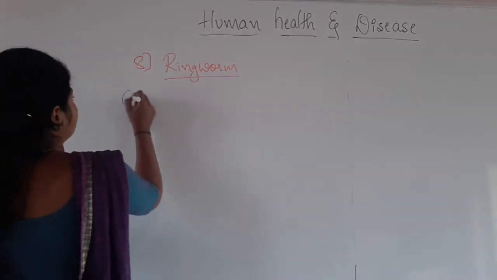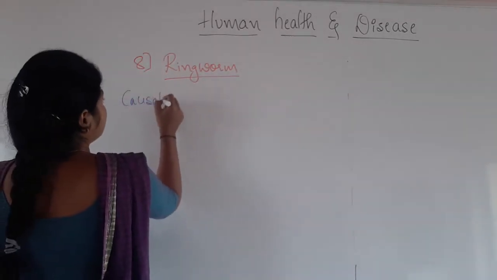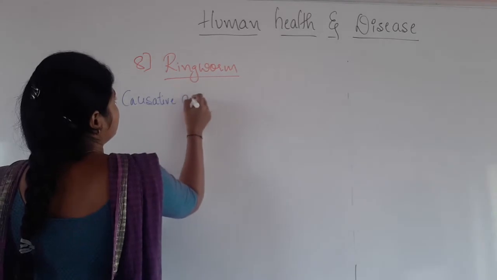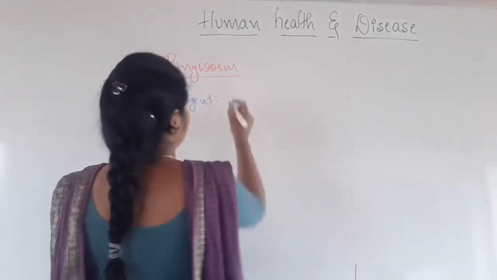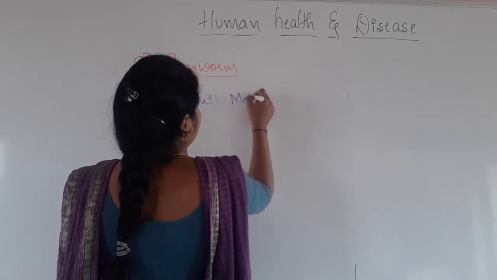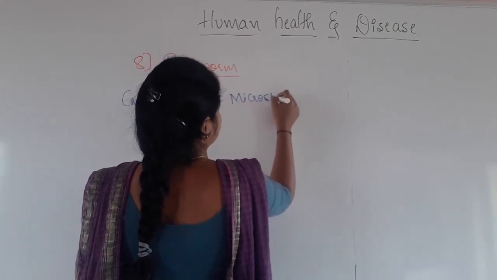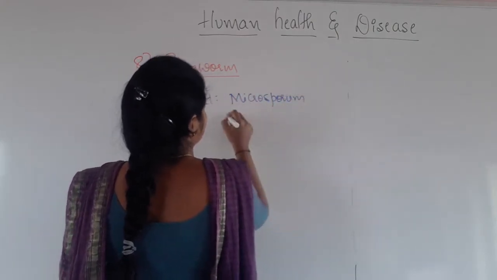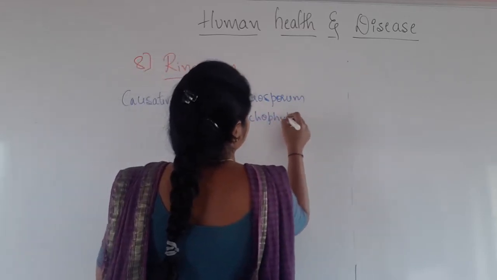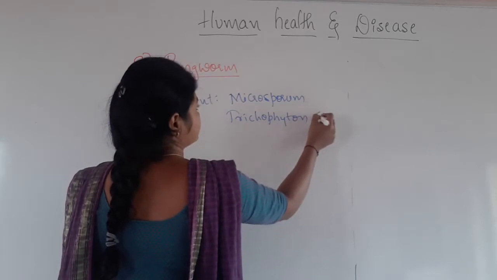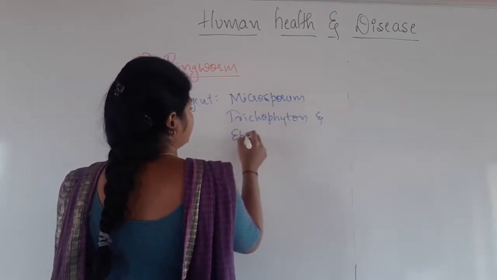So what is the causative agent? Here the ringworm is caused by fungi, namely the genera we are going to mention here: Microsporum, Trichophyton and Epidermophyton.